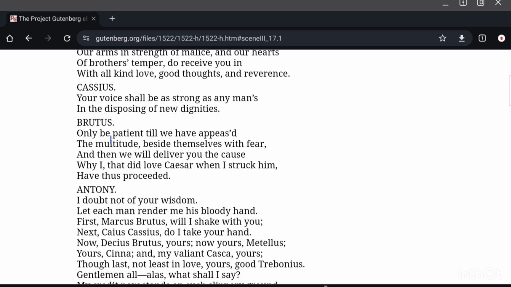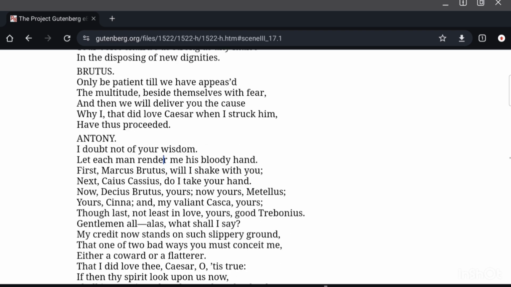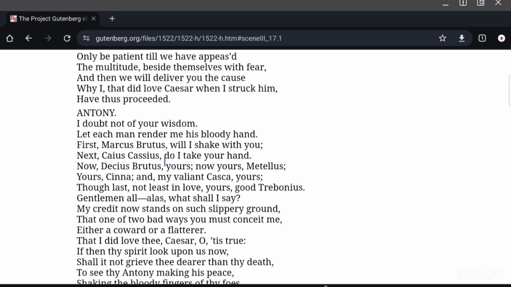Brutus: Only be patient till we have appeased the multitude, beside themselves with fear, and then we will deliver you the cause why I, that did love Caesar when I struck him, have thus proceeded. So, only have patience till we have pacified the crowd, and then I will explain everything, why I, the dearest friend of Caesar, stabbed him, killed him.